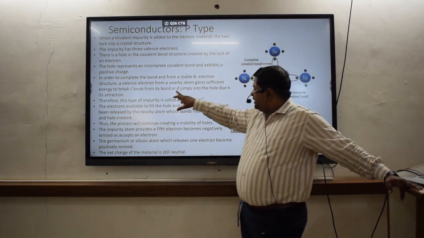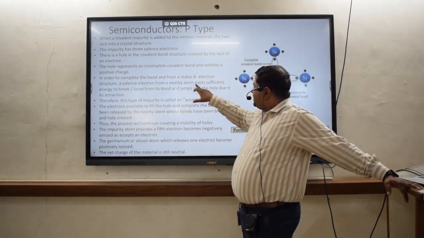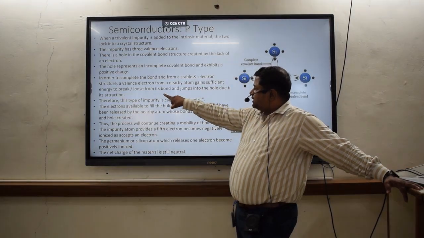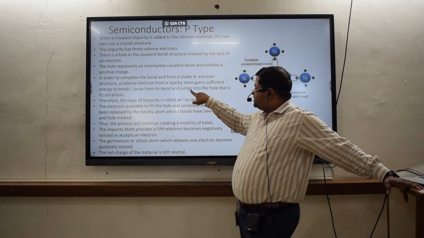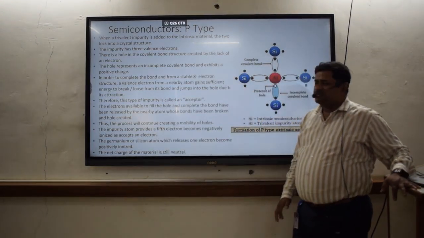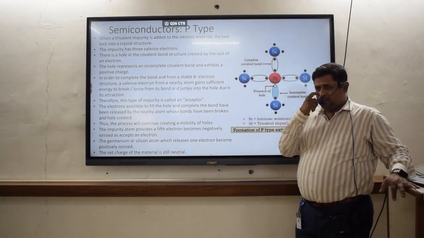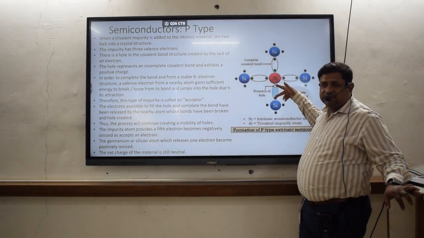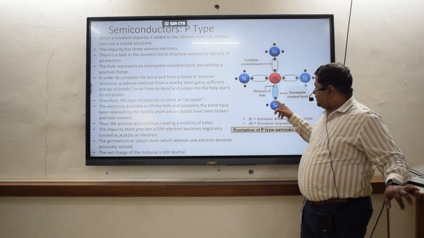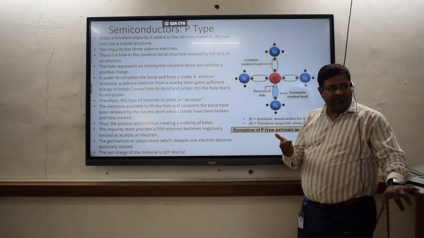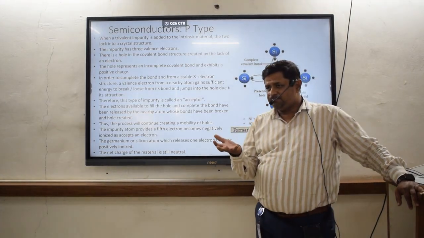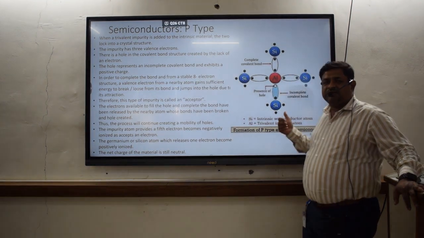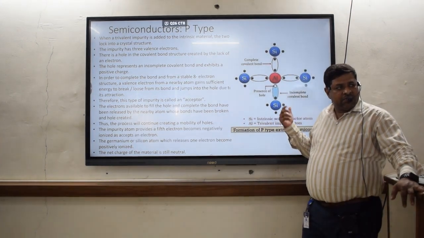What is written over here? A nearby atom gains sufficient energy to break loose from its bond and jump into the hole due to the force of attraction, because opposite charges will have attraction. This is positive, this is negative, they will have attraction. So we only have to provide sufficient energy. That's why we have to increase the temperature. Silicon, we know that at 0 Kelvin, is an insulator.